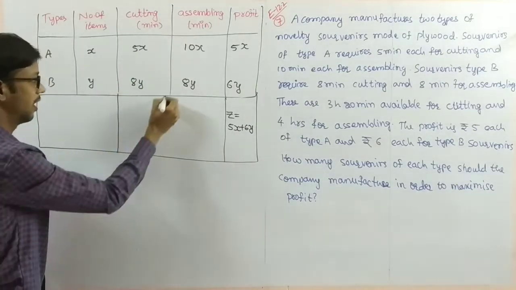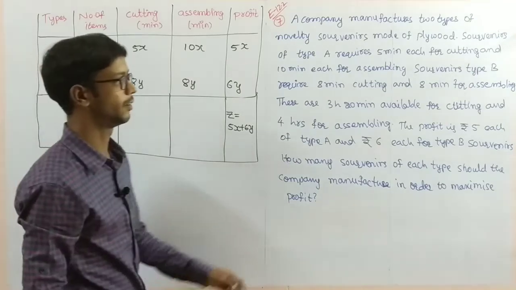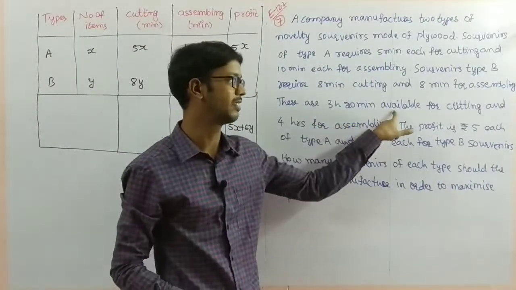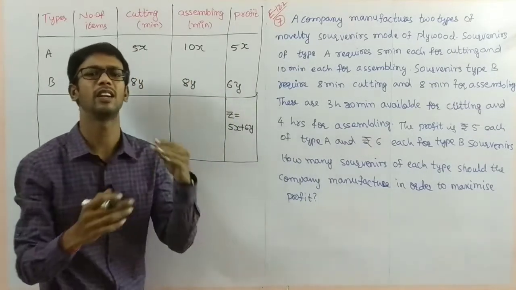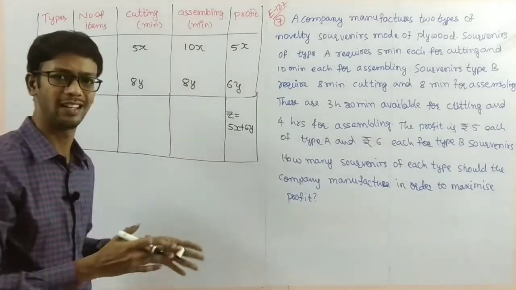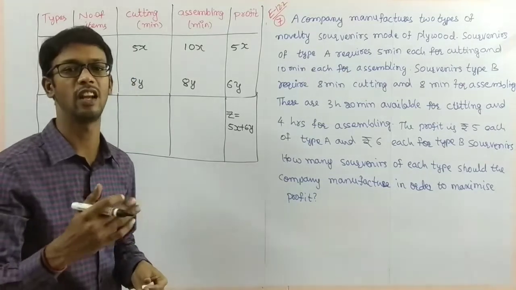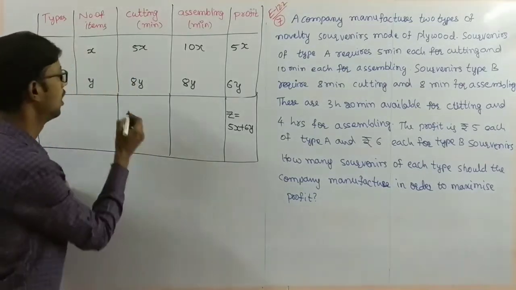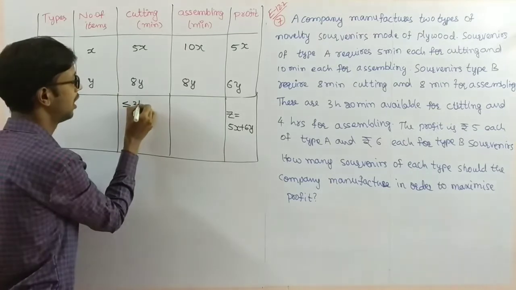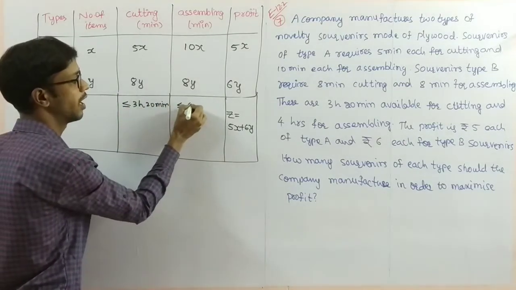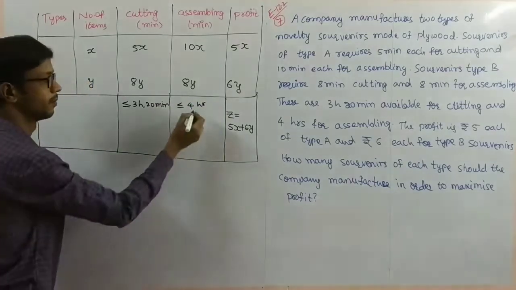I'll take the availability here. 3 hours 20 minutes available. Available means that is only the highest. You can take less, you can work 2 hours, but more than 3 hours 20 minutes we can't work here. So less than or equal to 3 hours 20 minutes, and less than or equal to 4 hours.